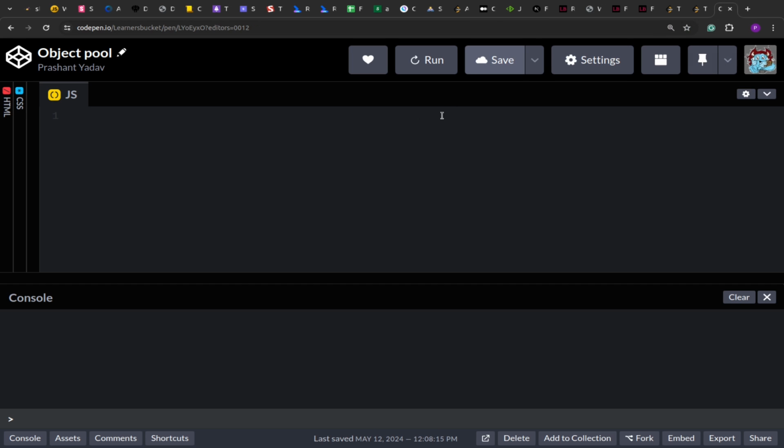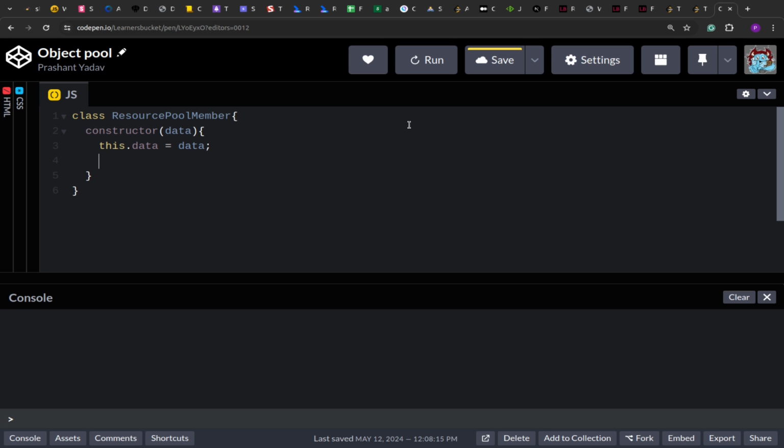How do we create it? First we create the resource pool object. Every time you request something, a new resource pool object is created. Let's call this ResourcePoolMember, and here we'll get the data and say this.data equals data.